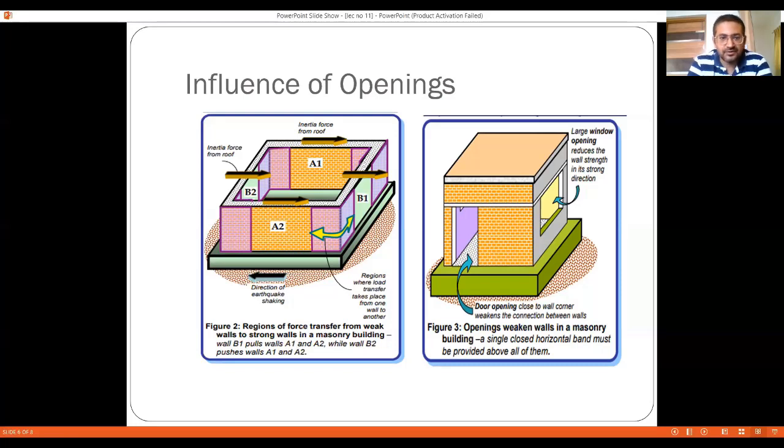Now, if we talk about the right-hand side of the figure, it is talking about the location of the openings. And as can be seen, openings weaken the wall in a masonry building.